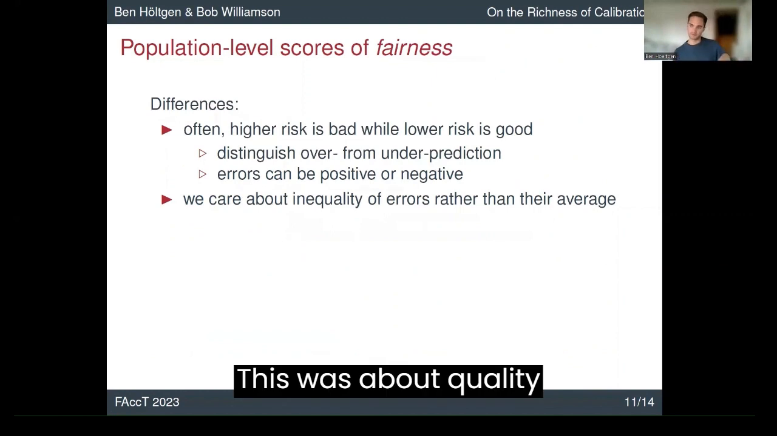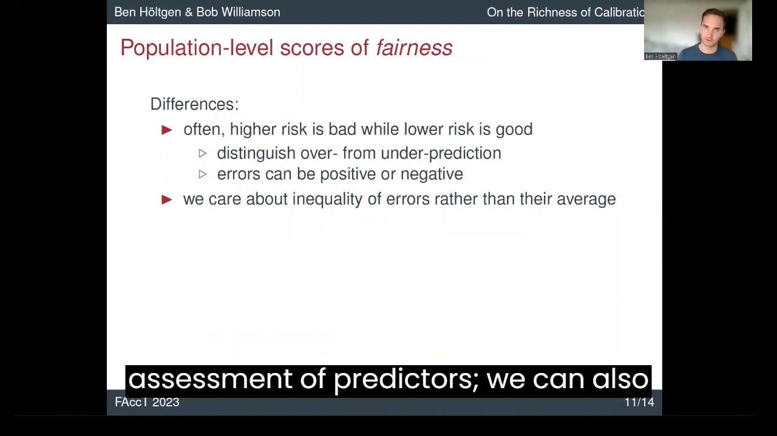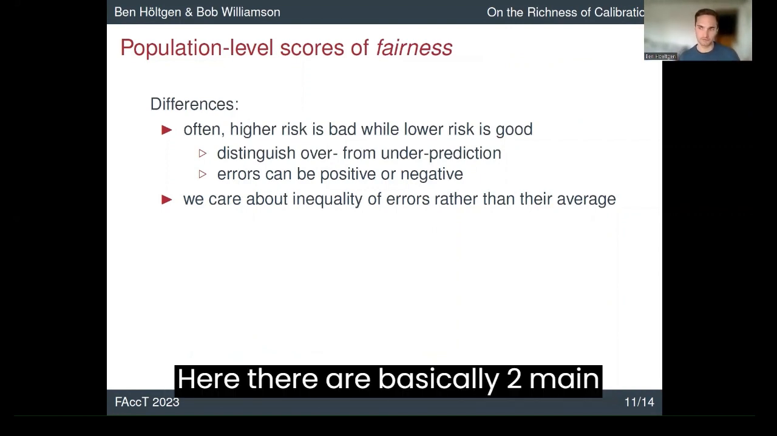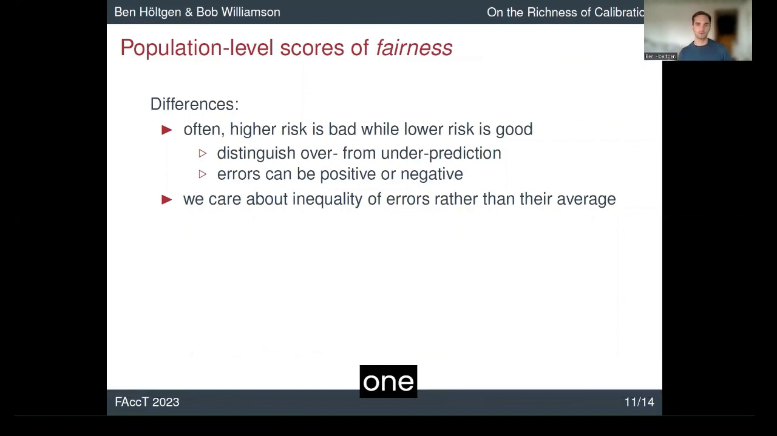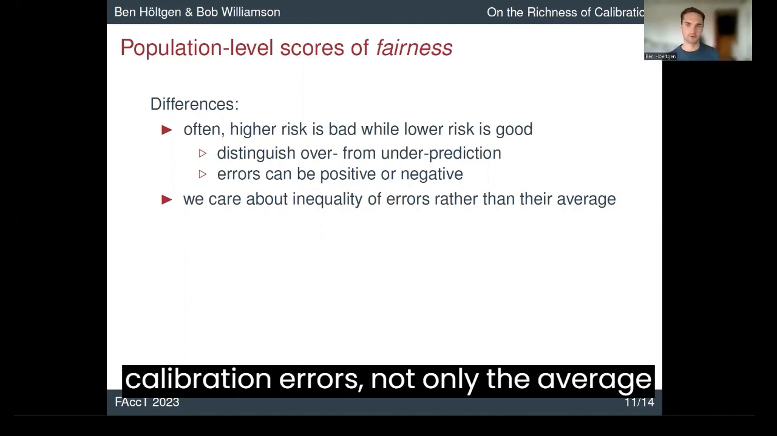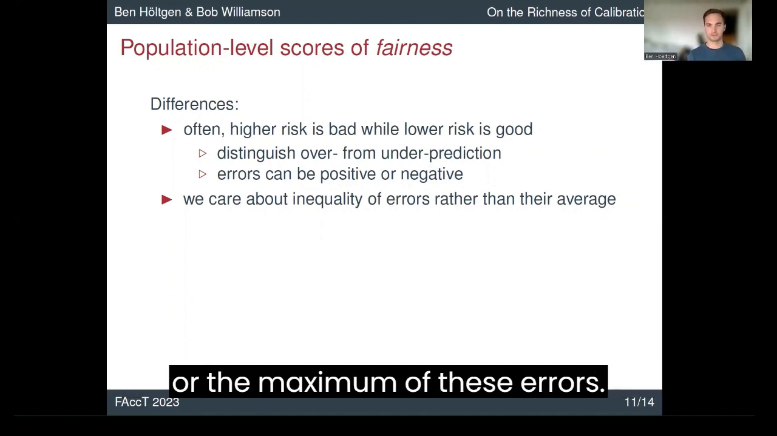This was about quality assessment of predictors, and we can also look at fairness more specifically, where there are basically two main differences, arguably. One being that we don't only want to look at the absolute calibration errors, because overprediction might be morally quite different from underprediction, because overprediction of risk is usually bad for people, while underprediction might even be good for them. So we want to look not only at the absolute, only positive errors, but also potentially negative ones. And the second big difference is we care more about the inequality between the calibration errors, not only the average or the maximum of these errors.